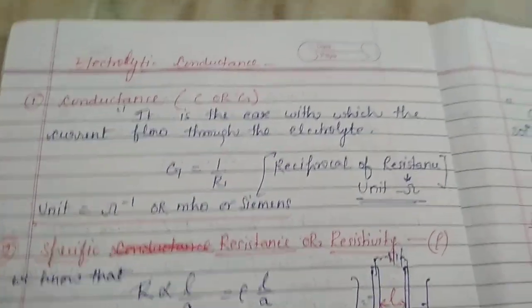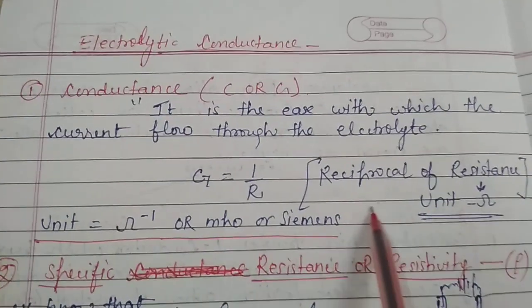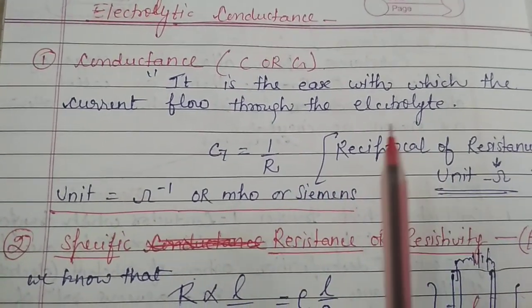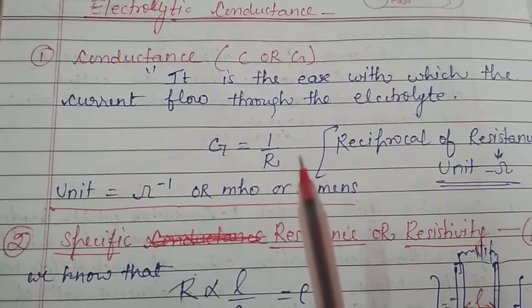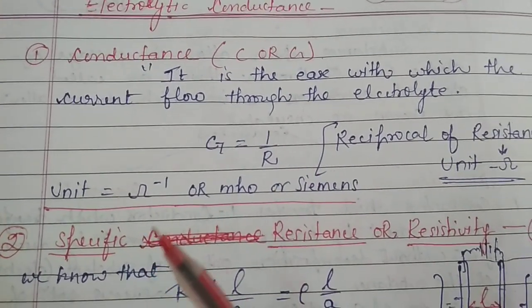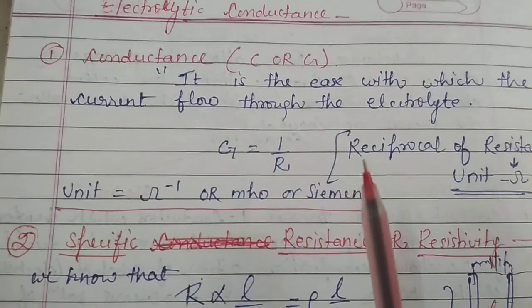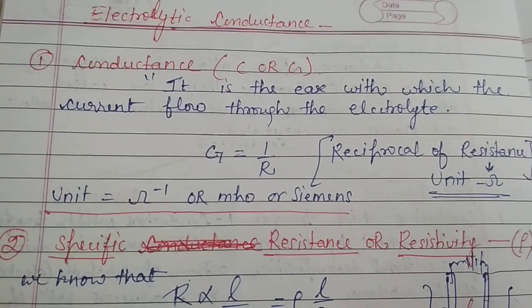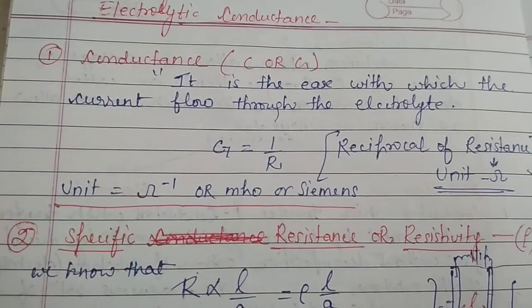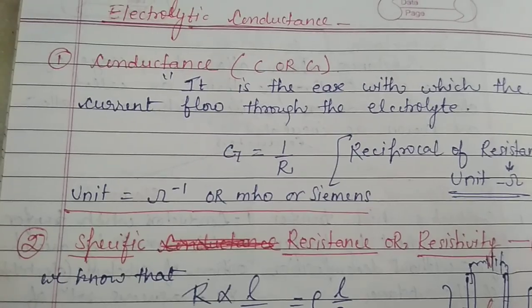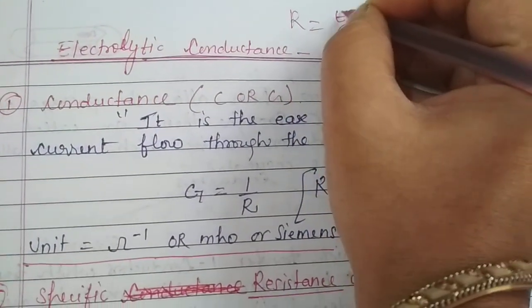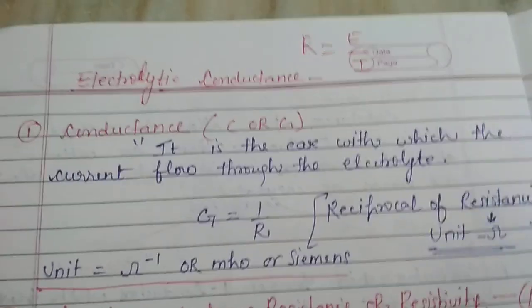Now let's see electrolytic conductance. To know the electrolytic conductance, we must first know the resistance. What is resistance? Students, you all must know Ohm's law, which you have studied in physics. According to Ohm's law, resistance is equal to the voltage applied upon the current flow. We may say that R is equal to E upon I. That is Ohm's law.